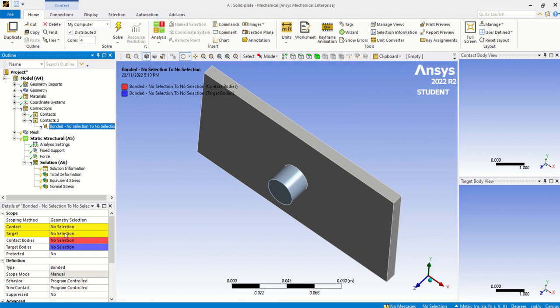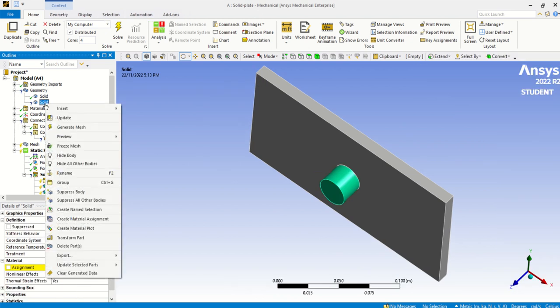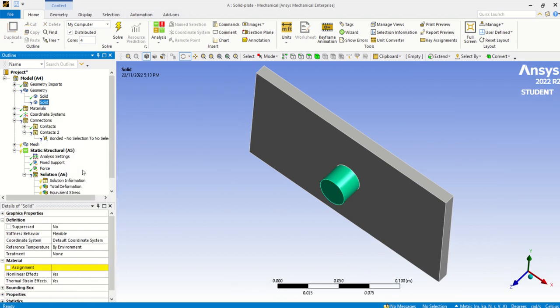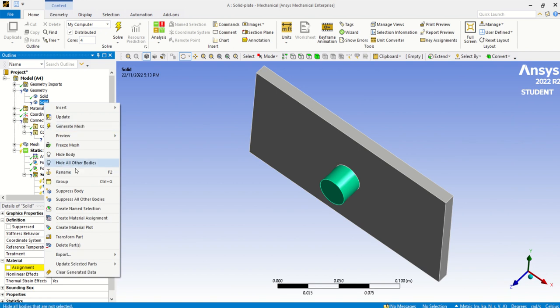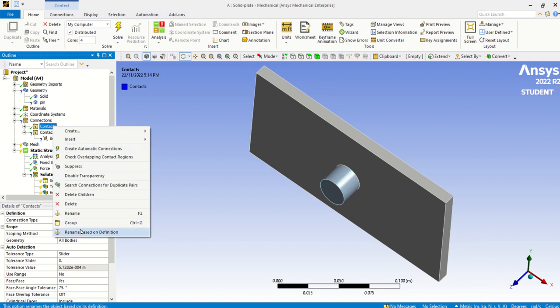For bonded, first we select the contact. We have to select the contact at the solid part, while the pin in the middle is the target. If you get confused, we can go here, both are solid, so we can rename this one as pin. In connection, this one is doubled, so I delete one.